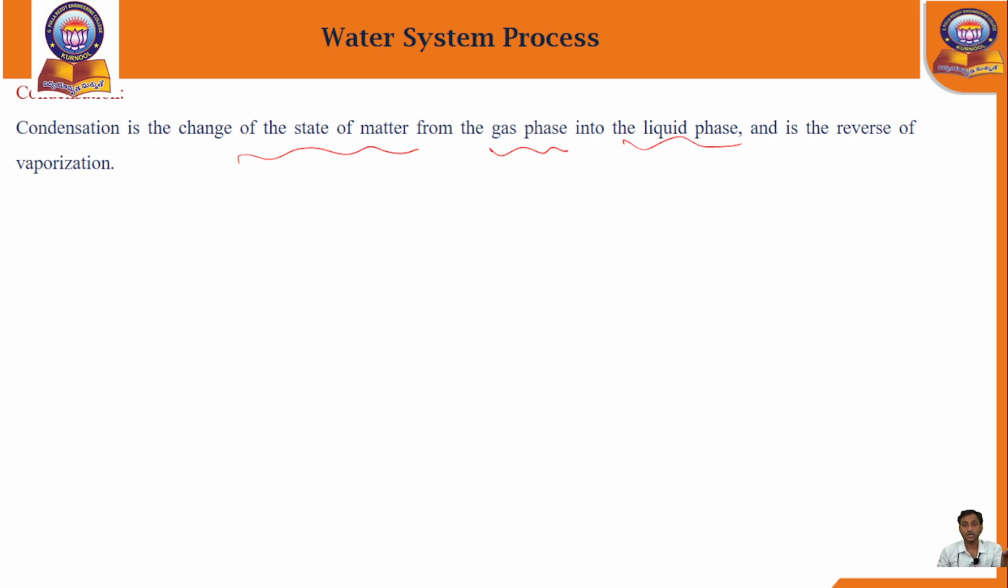Liquid state to gas phase is evaporation. Gas phase to liquid phase is condensation. So this is the reverse process of vaporization. How does it happen, sir? In our kitchen, in our home, we can easily see it.